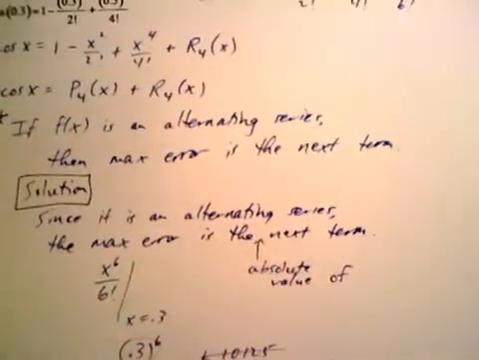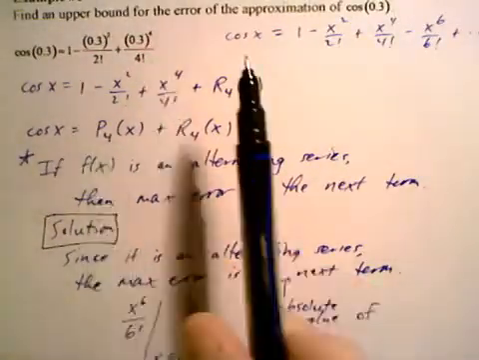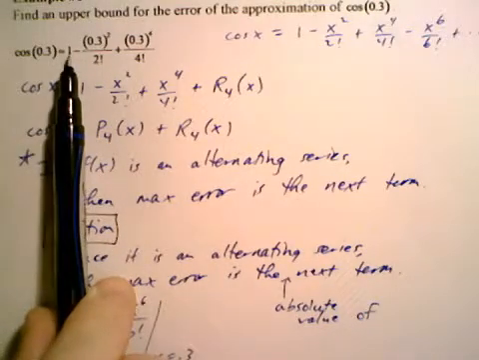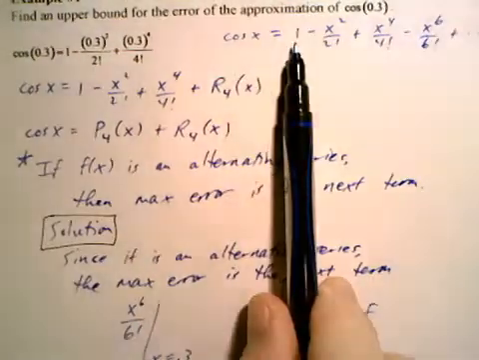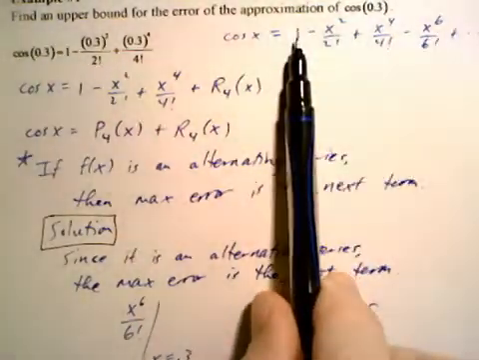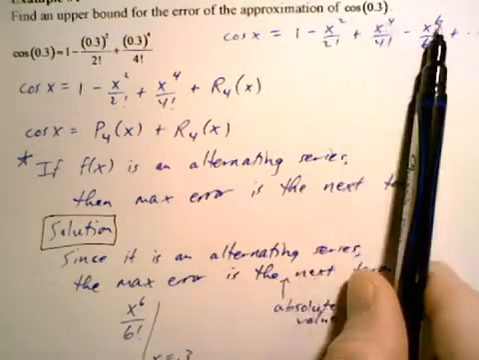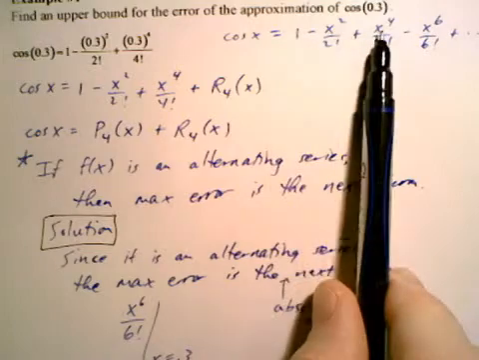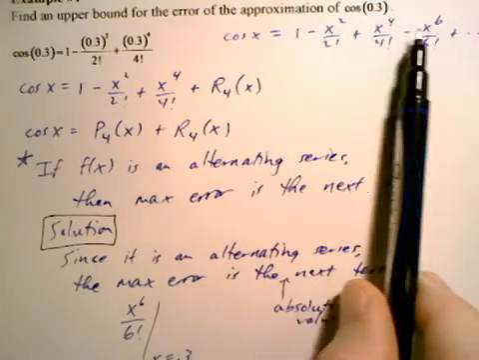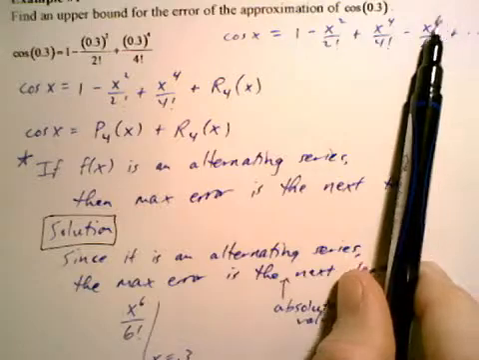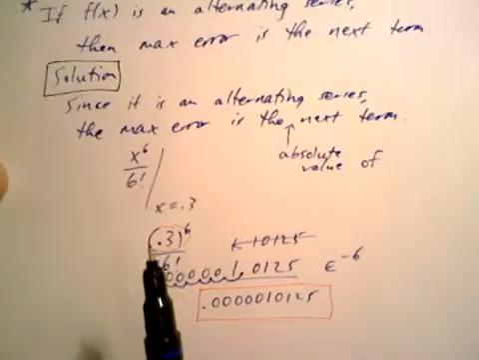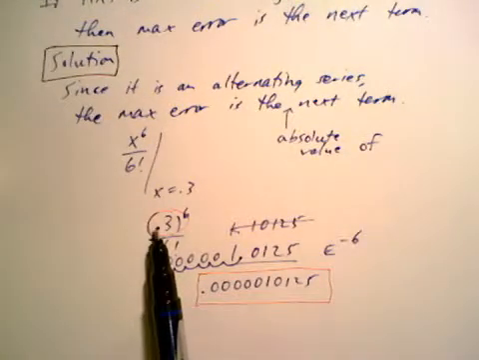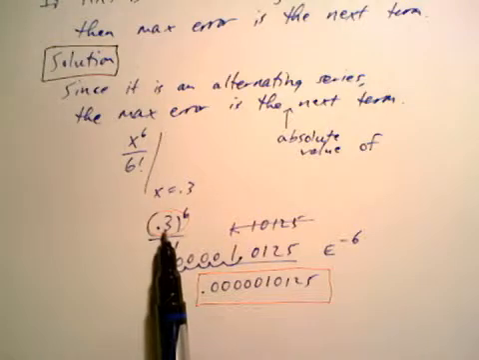If you look at the series, notice that the polynomial goes up to the 4th degree. And remember, for the cosine of x, the terms in the series are all even powers of x. Since we're using the 4th degree polynomial, the next term would be the 6th power of x. So x to the 6 over 6 factorial, and since we're approximating cosine of 0.3, we just plug in 0.3 for x: 0.3 to the 6th over 6 factorial.